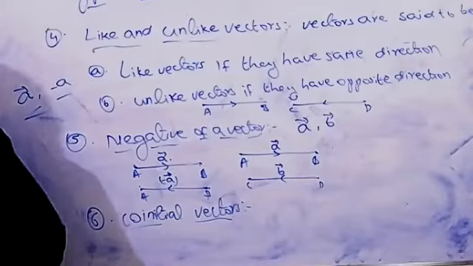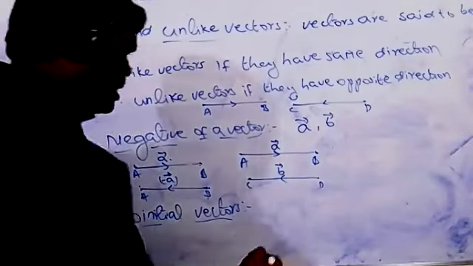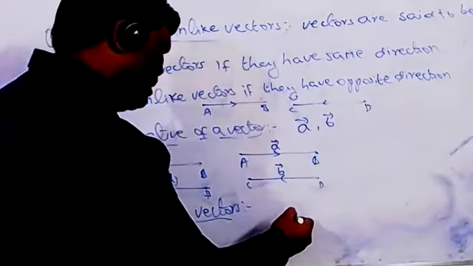It means, suppose you take here one initial point.